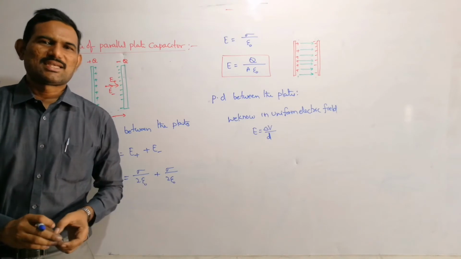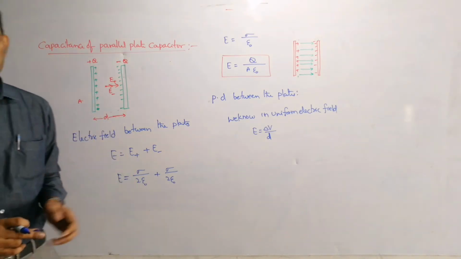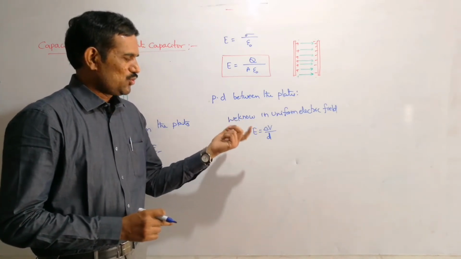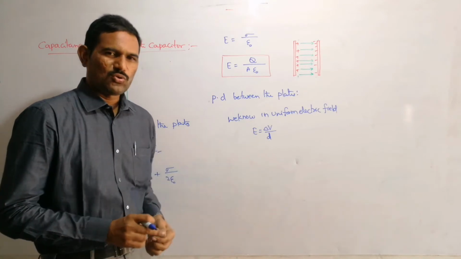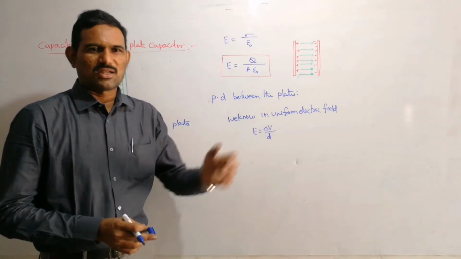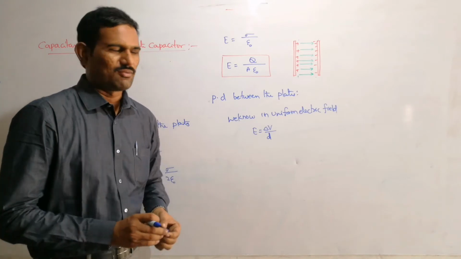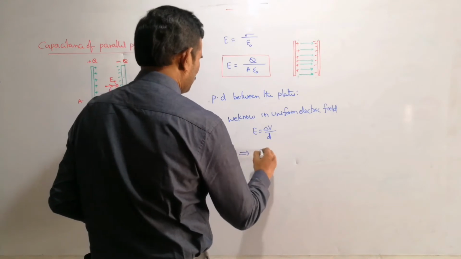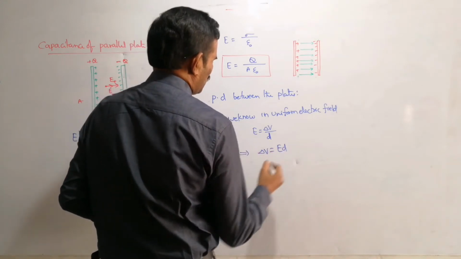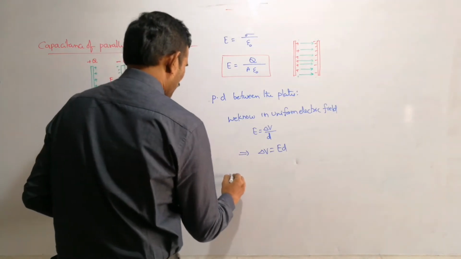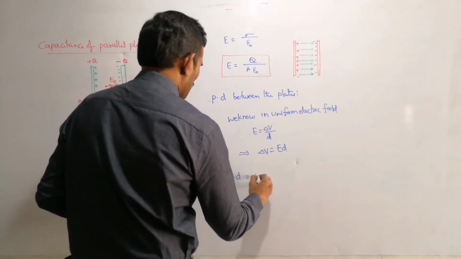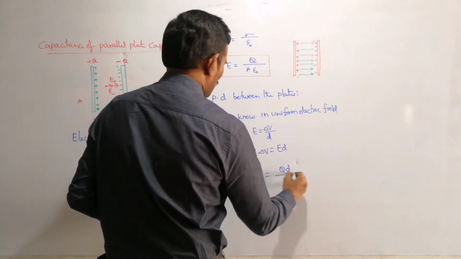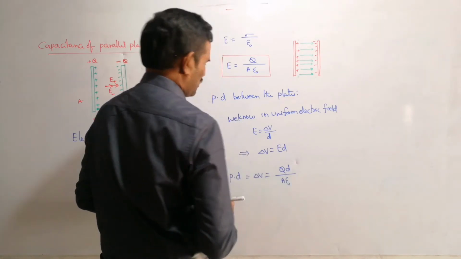Actually our relation is E is equal to minus delta V by delta x, that means minus dV by dr. Here, for a uniform field, you can write delta V by d, considering that potential decreases in the direction of the field. Alright, so this is the relation we can write here. Therefore, from this delta V is equal to E into d. Potential difference delta V is equal to E, substituting Q by A epsilon naught, so Q into d by A epsilon naught.